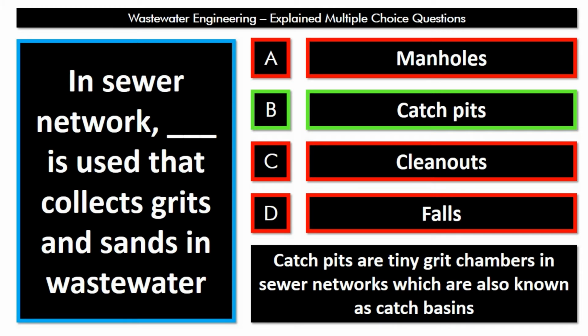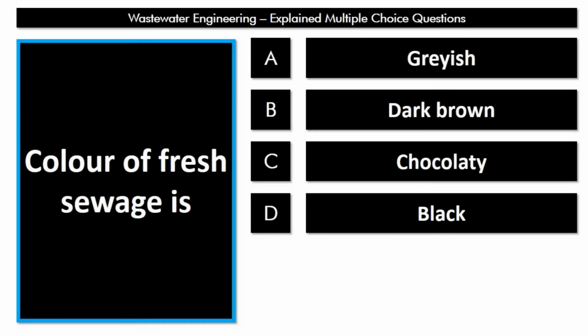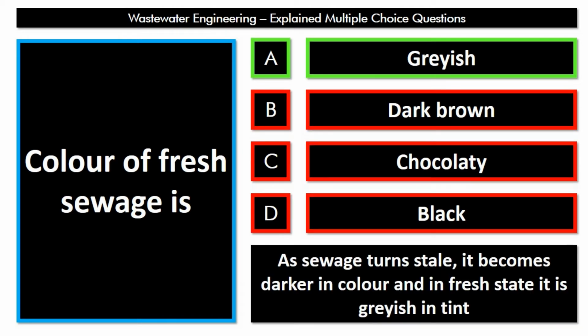Alright, then color of fresh sewage, is it grayish or dark brown or chocolatey or black? See, when sewage is fresh, its color is normally grayish in shade, and as the time passes on, as the period goes on, the color turns darker. That is, gray color turns into either dark brown or chocolatey or black based upon the content. Okay, the correct answer is color of fresh sewage is grayish.